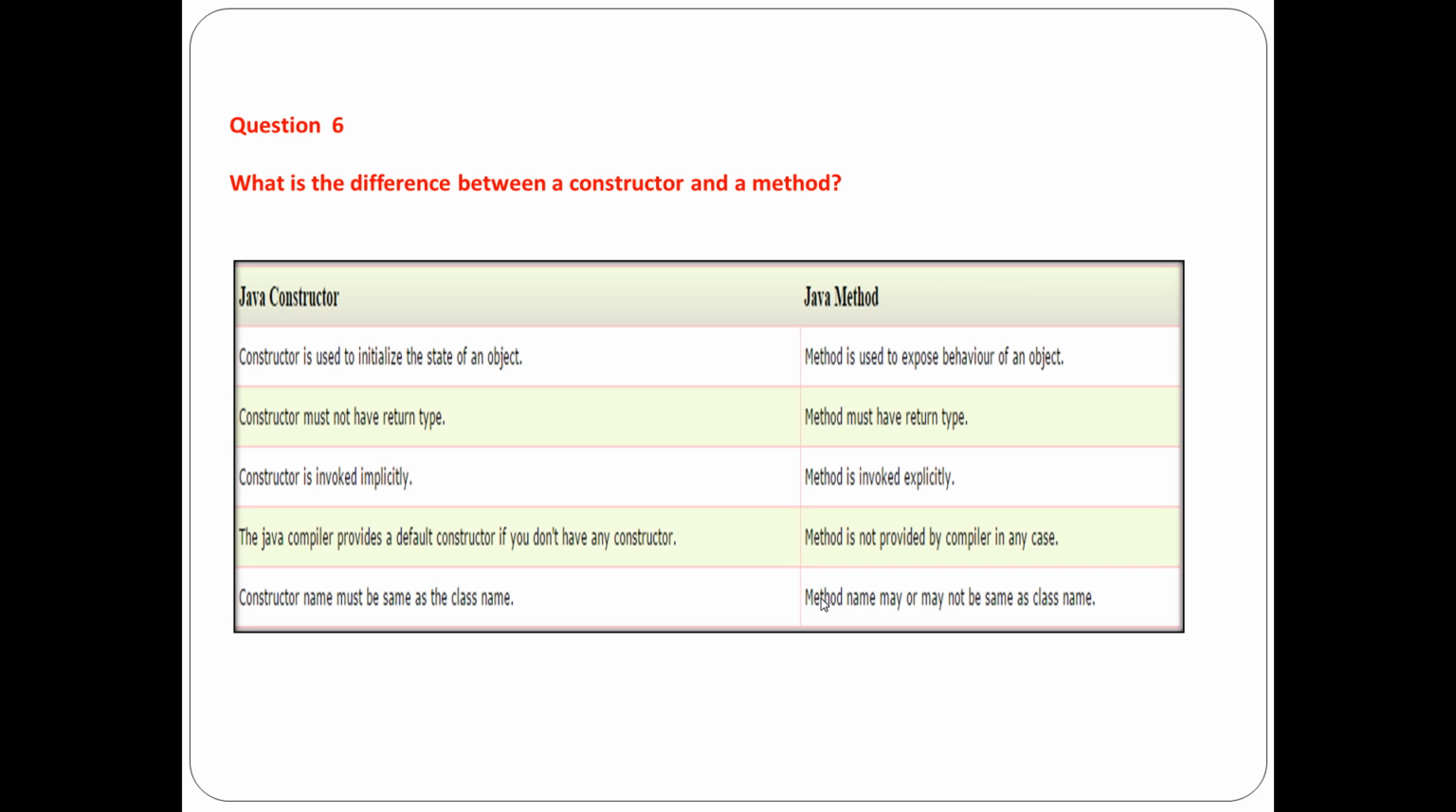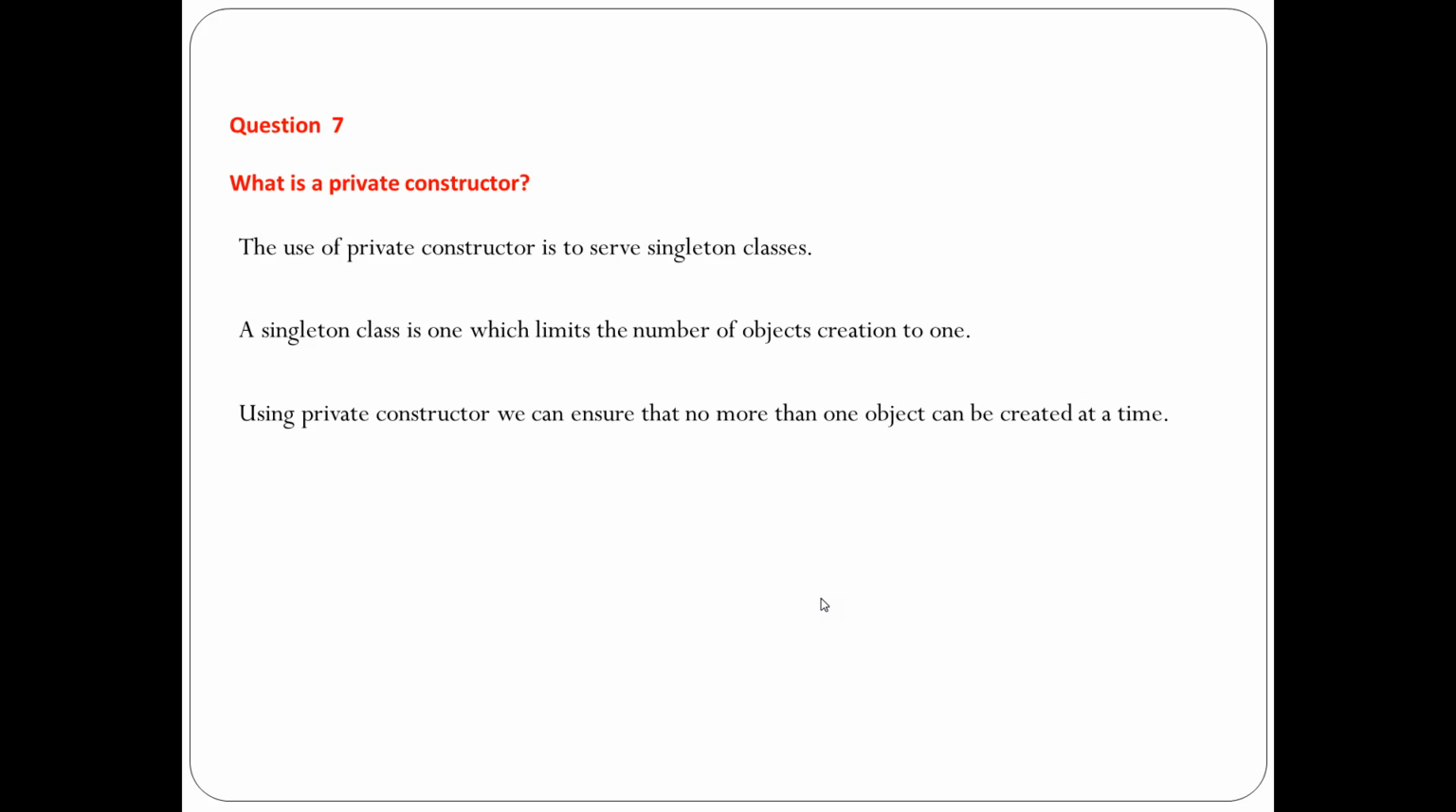A constructor name must be the same as the class name. However, in the case of a method, it is not the same. It may or may not be the same as the class name. So that is the difference between a constructor and a method. Now we'll go for the next question.